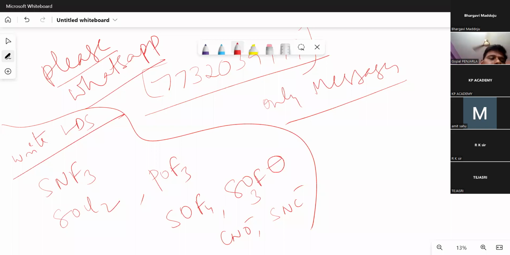Please try to write down the LDS for these species and find out the formal charge in these species and find out which is most stable, which is unstable, or directly write down the most stable species, right?